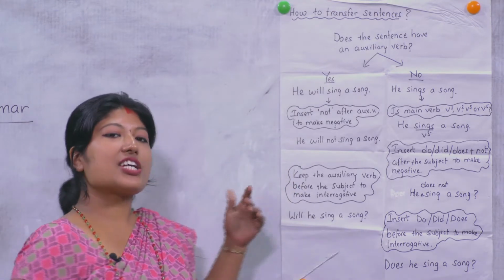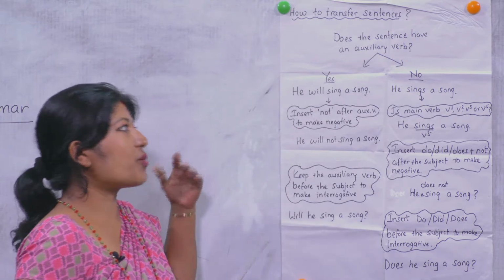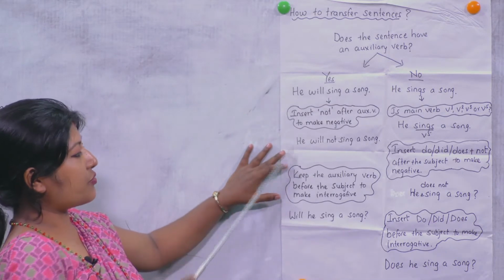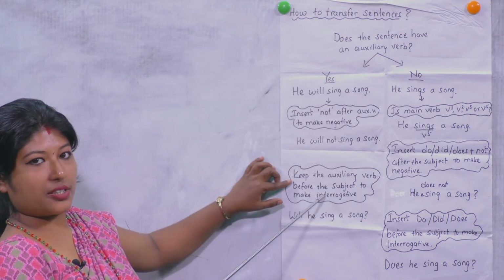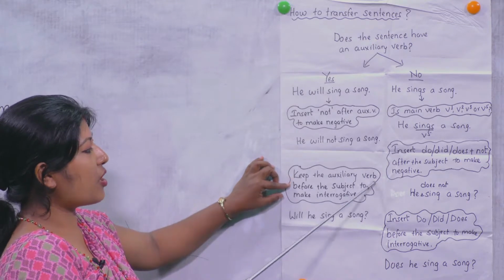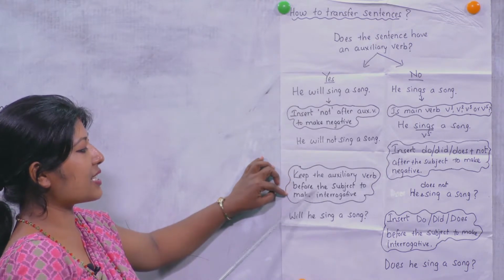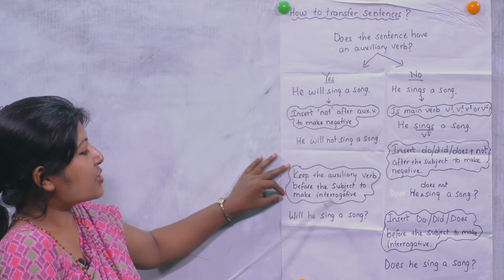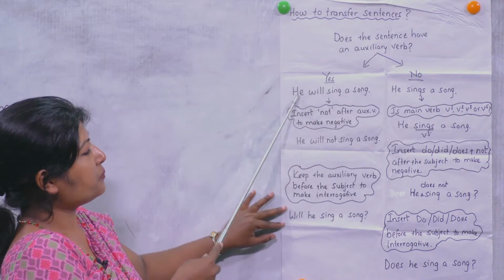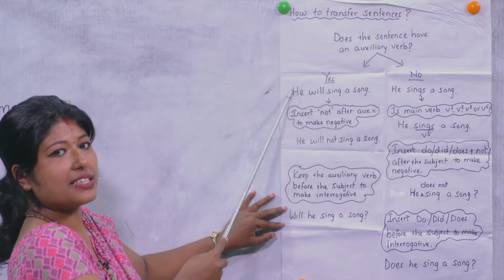And while changing into interrogative, let's talk first of all about when there is an auxiliary. If there is an auxiliary, then keep the auxiliary verb before the subject to make it interrogative. It's very simple. Just exchange the auxiliary verb and subject.